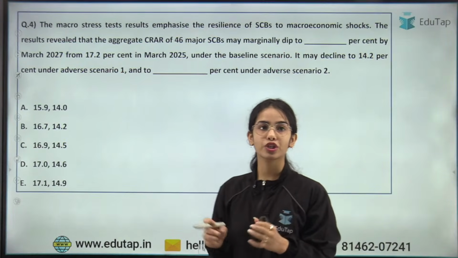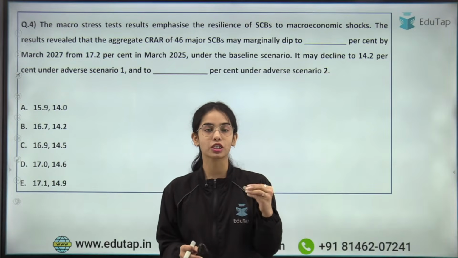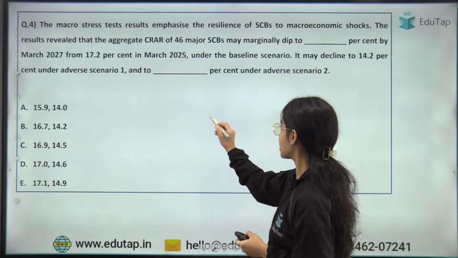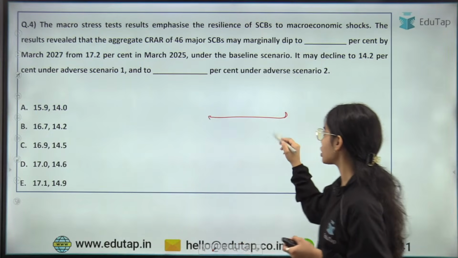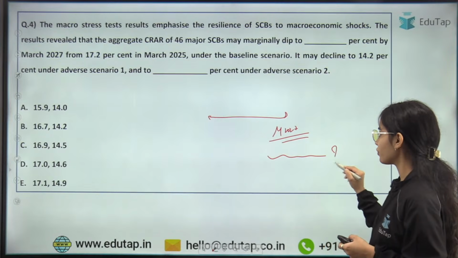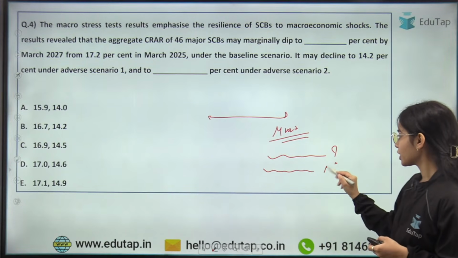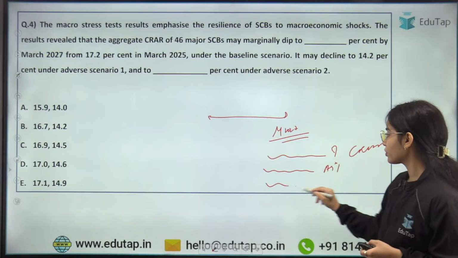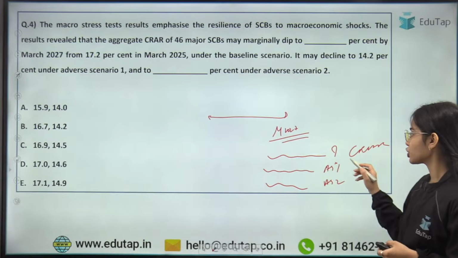Now coming to the next question. A macro stress test has happened for the scheduled commercial banks, and the timeline taken was March 2027. In the baseline situation, what will be the condition? In adverse scenario 1, what will be the condition for the CRAR? In adverse scenario 2, what will be the situation of the CRAR?